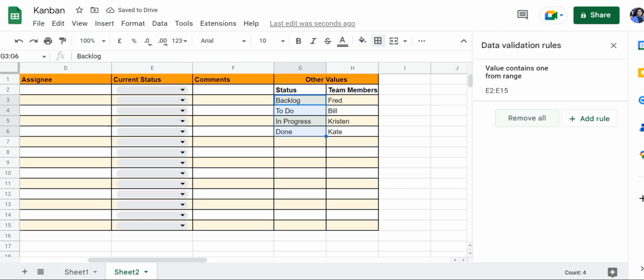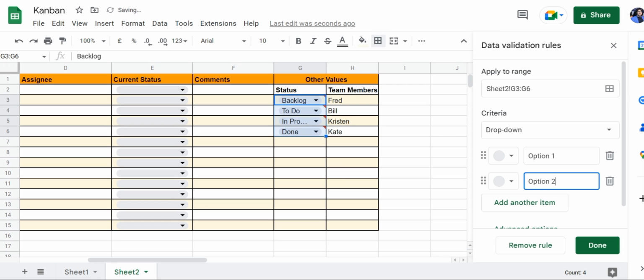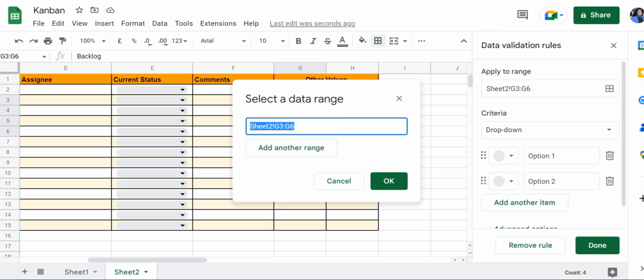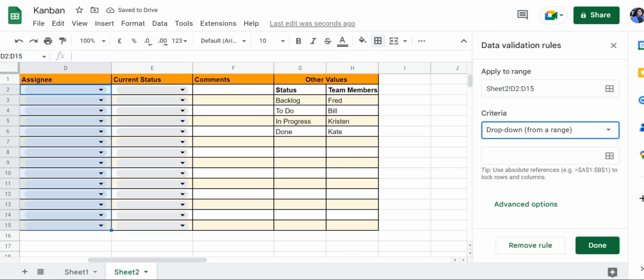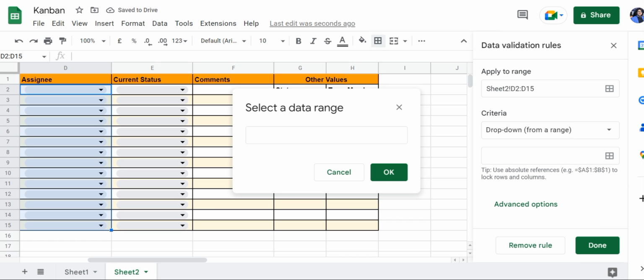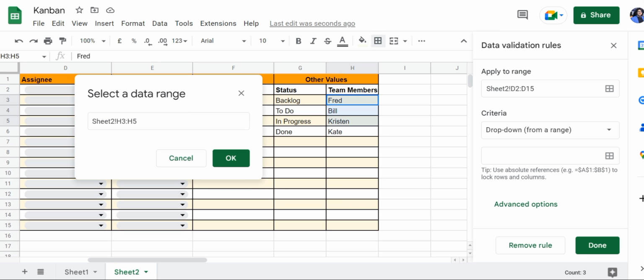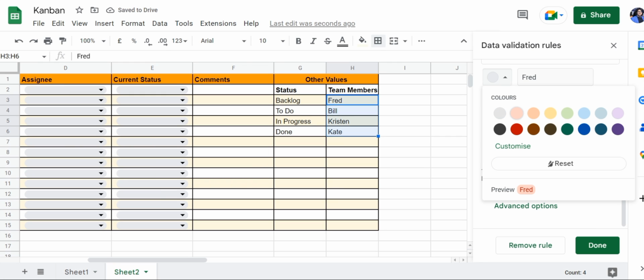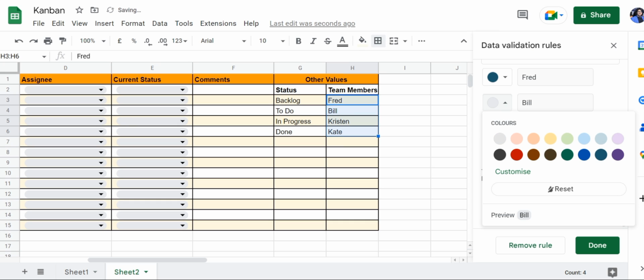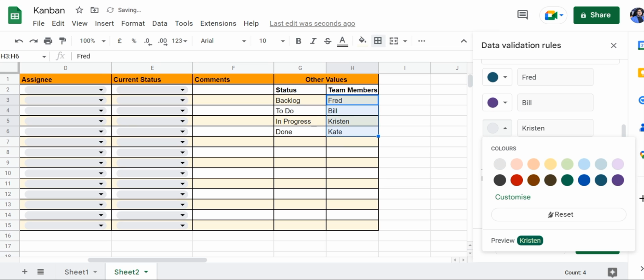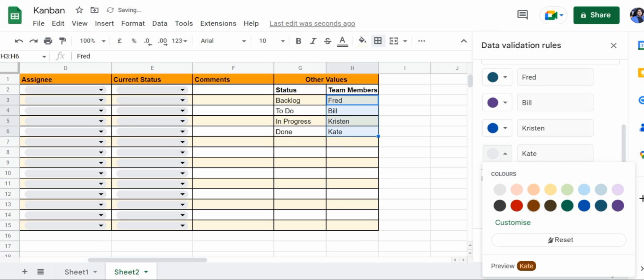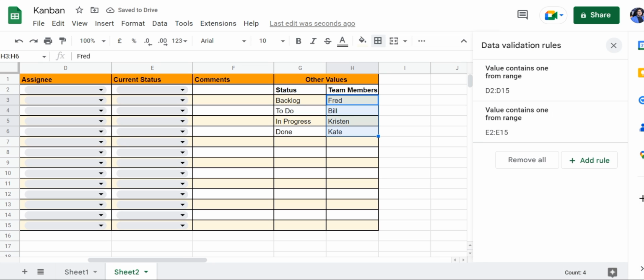Now click on done and then click on add rule again. In this case, we're going to apply this to this range right here. And we're going to select drop down from range again. And then we're going to select the range with the team members. Let's assign colors to each team member. And then click on done.